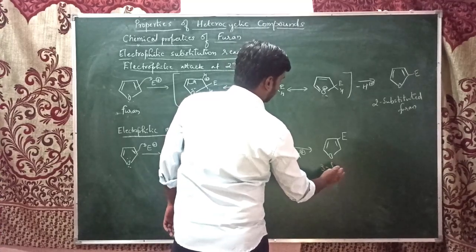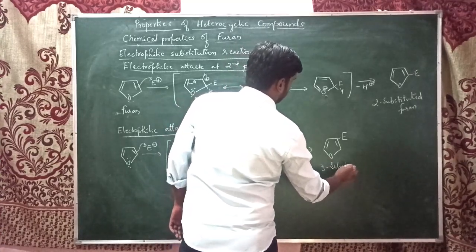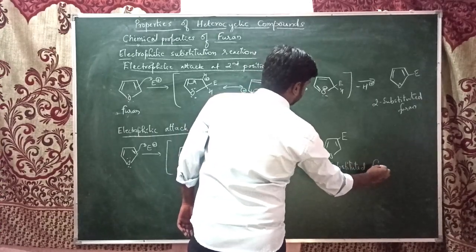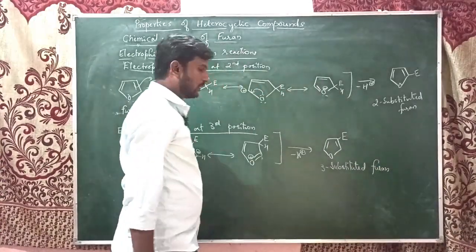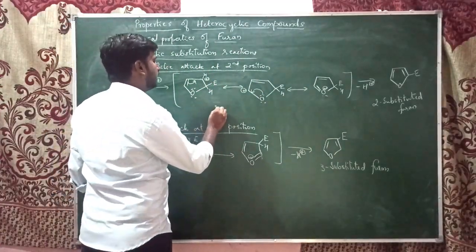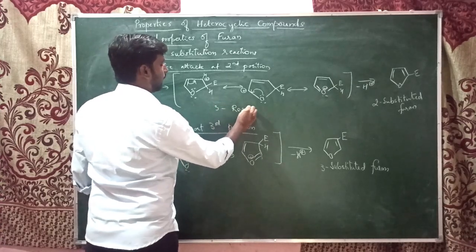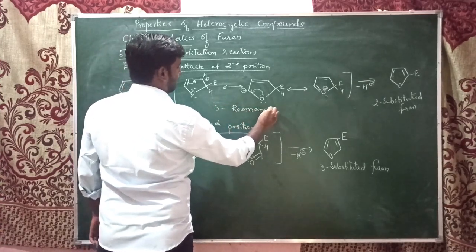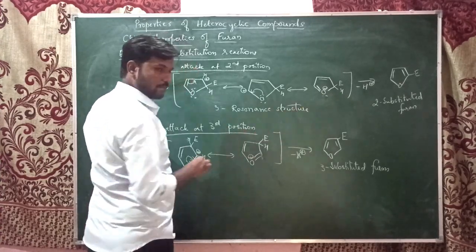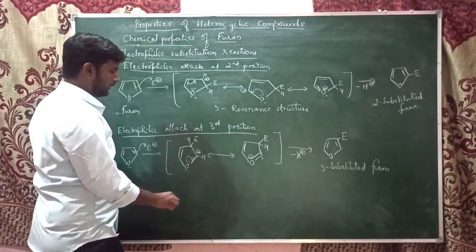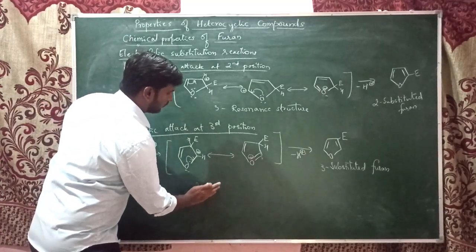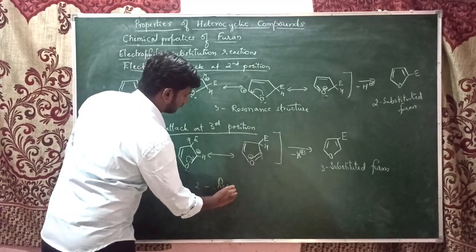furan products. 3 substituted furan. Okay, here when the electrophile attacks at the second position, we got the 3 resonance structures. And when the electrophile attacks at the third position, we get the 2 resonance structures.